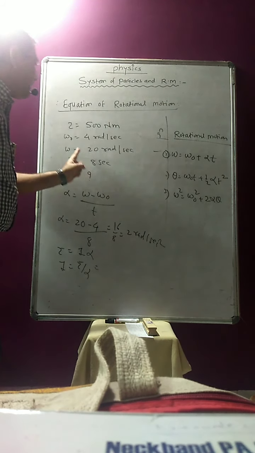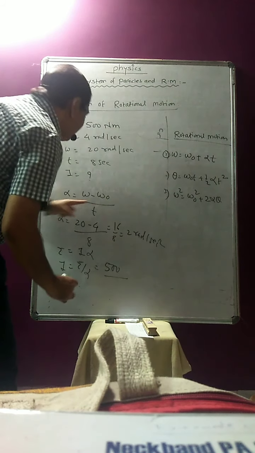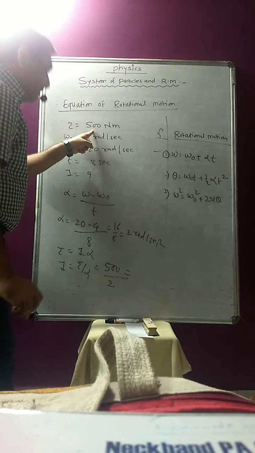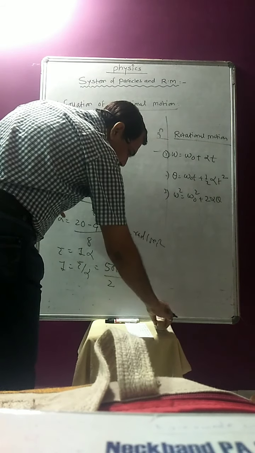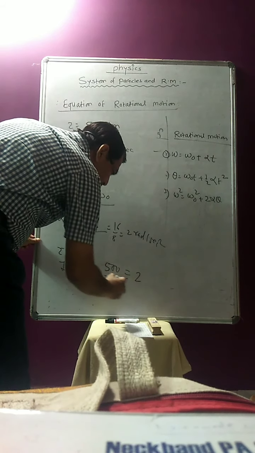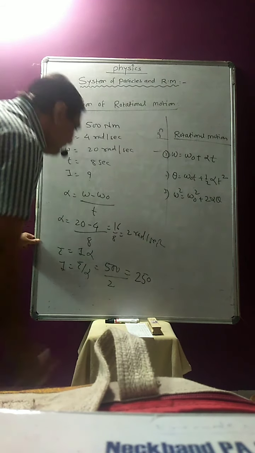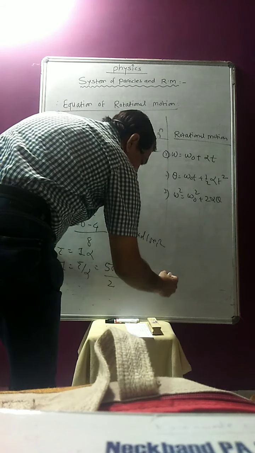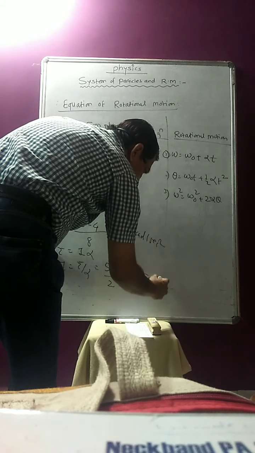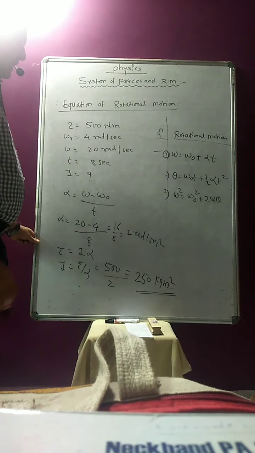The torque given is 500, divided by alpha, which is 2. So the answer will be 250, and that is the moment of inertia in kg meter square. So that will be your right answer.